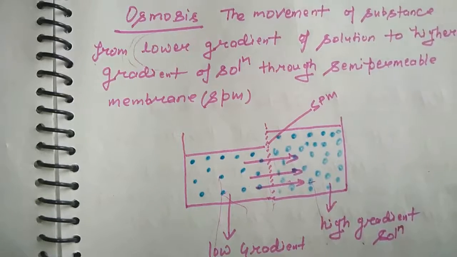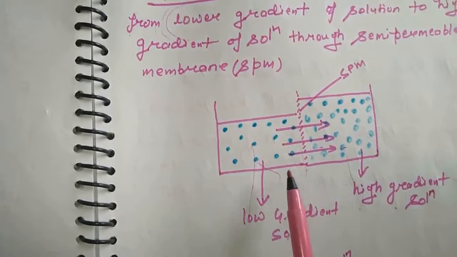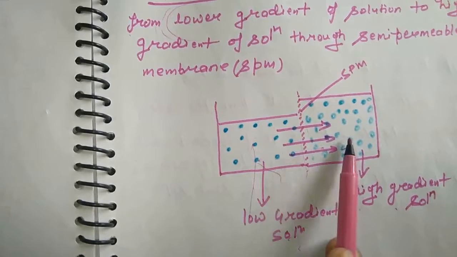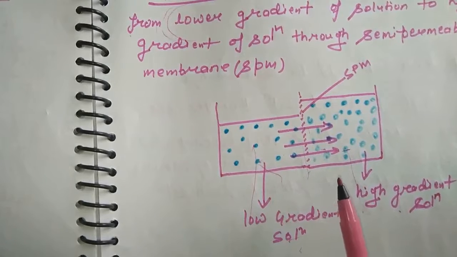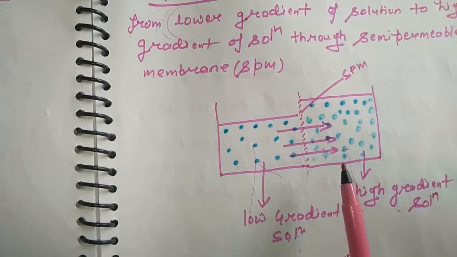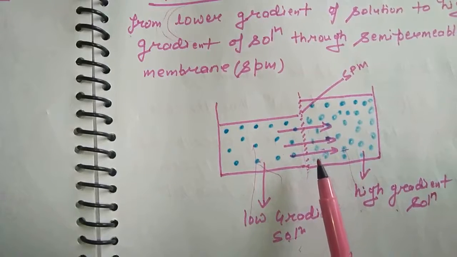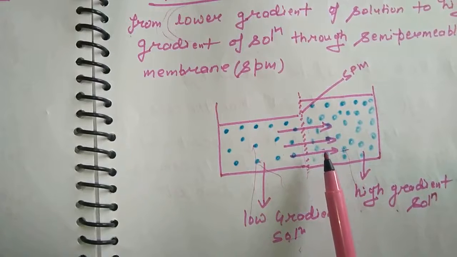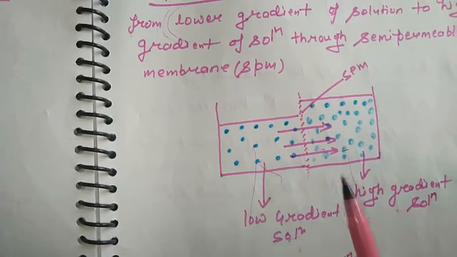So particles will move from low gradient to high gradient. This movement of substance from low gradient to high gradient through a semi-permeable membrane is called osmosis. In osmosis, the semi-permeable membrane is necessary.